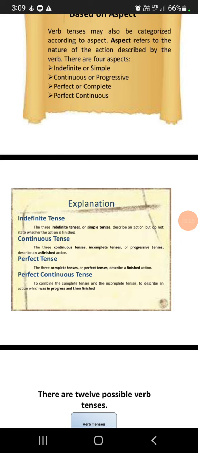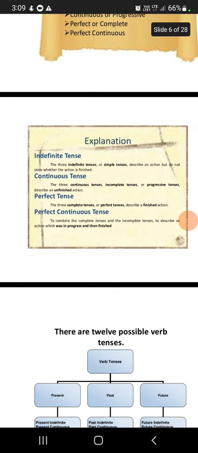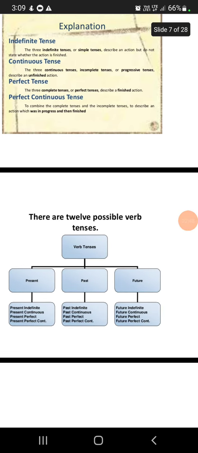Perfect continuous tenses combine the complete tenses and the incomplete tenses to describe an action which was in progress and then finished. So here we have a mind map to represent the tenses.